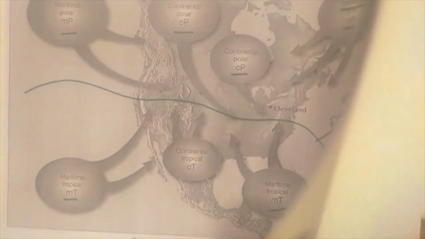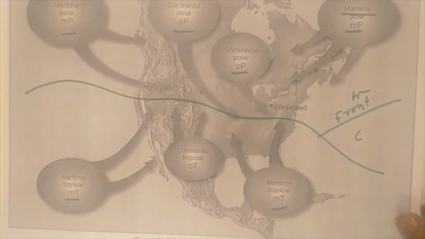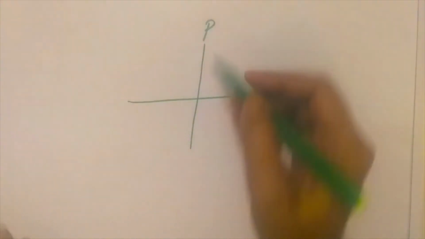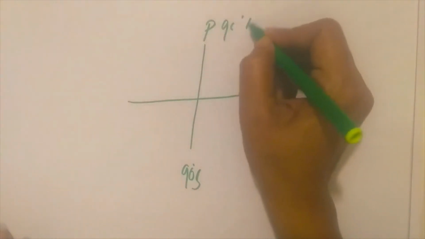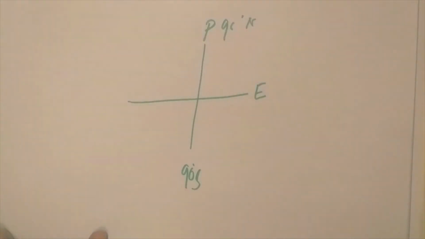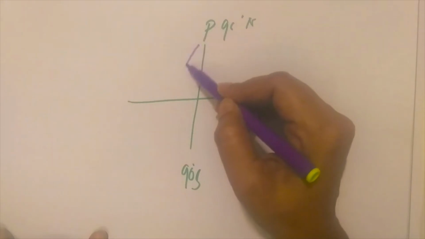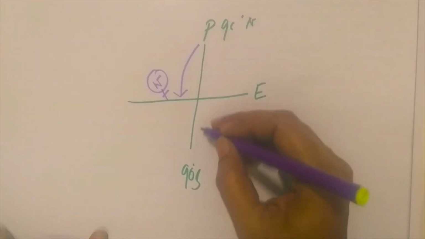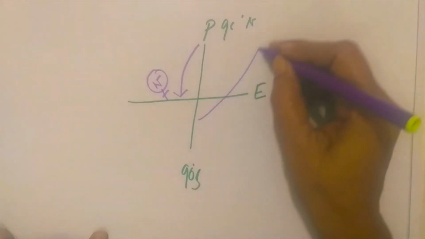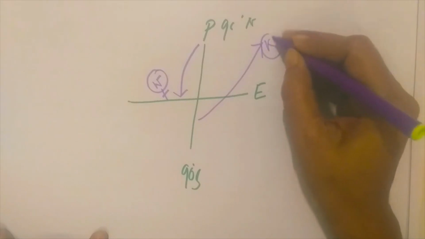Latitudinal heat balance is related to the front. What do we mean by latitude? How will we manage the latitudinal heat balance? We are all familiar with this in the case of ocean water too. Suppose this is the pole, this is the equator, and this is 90 degrees south and 90 degrees north. If air masses move from the pole to the equator, they get warm, and if air masses move from the equator to the pole, they get cool.